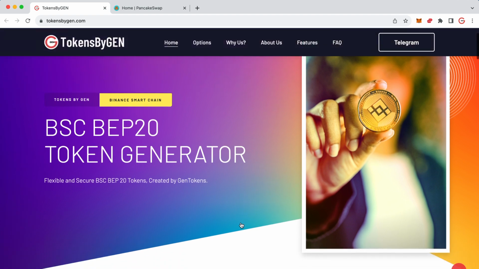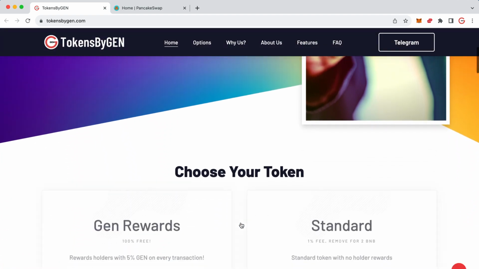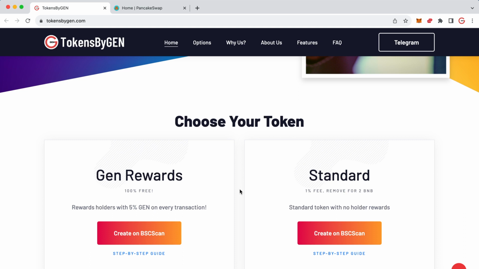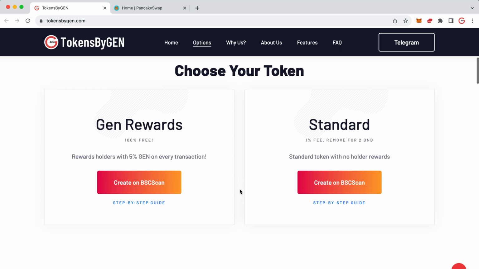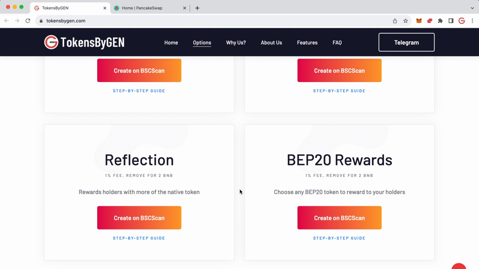So we've got four options available for you. You can choose to create a Gen rewards token that rewards your holders with 5% Gen on every transaction. A standard token that doesn't reward your holders with anything at all. You can have a reflections token that rewards your holders with your native token, made popular by SafeMoon, or a BEP20 rewards token. And in this case, you can choose any BSC token such as BUSD to reward your holders.